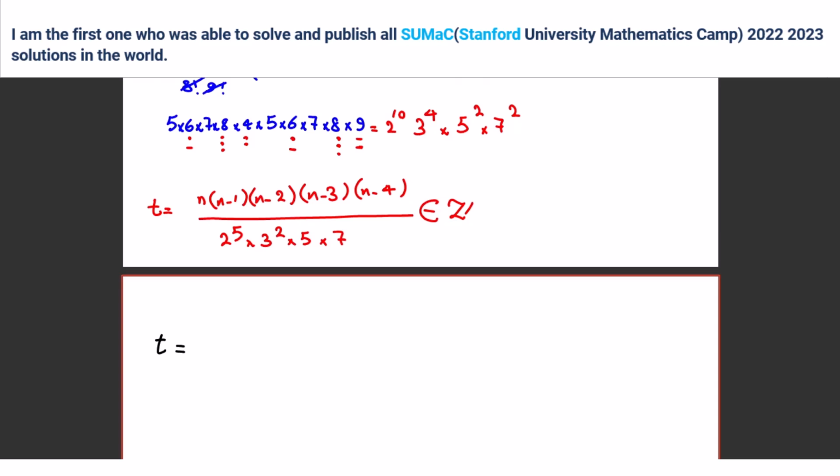We can relate it to n choose 5. Yes, but the denominator of n choose 5 is 5 factorial. It is n choose 5 over what?